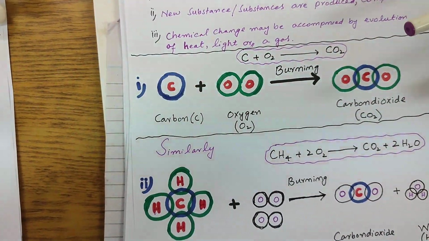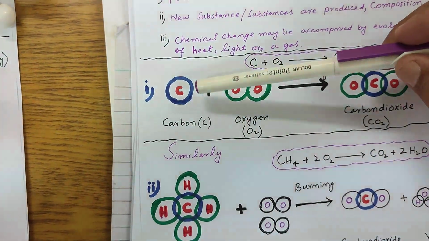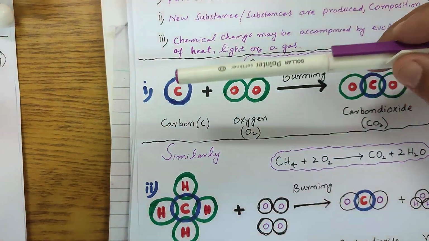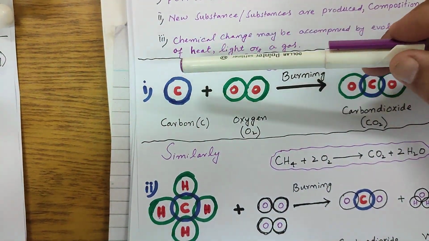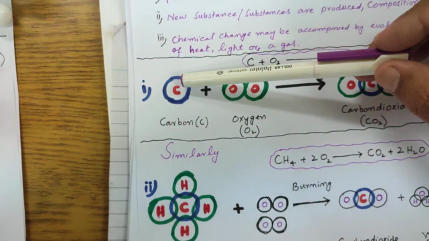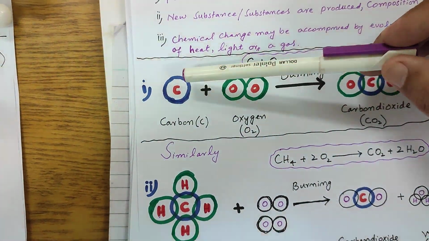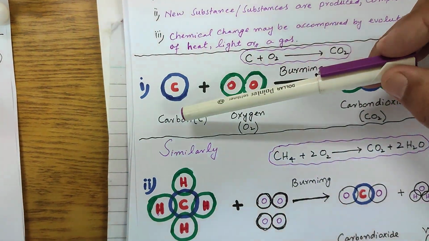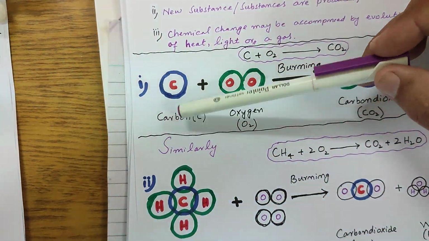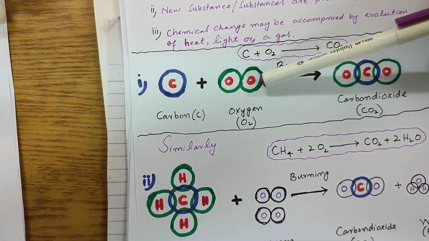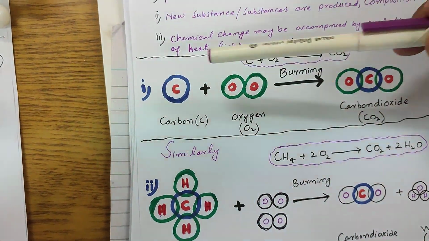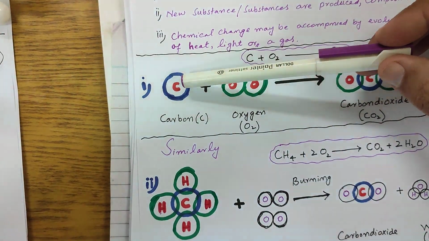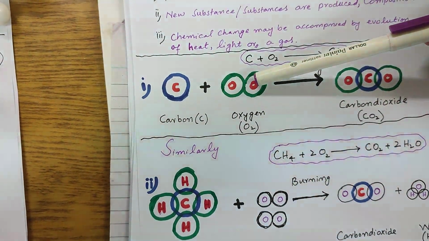So the combining atoms, for example, carbon in a form of wood, in form of natural gas, in form of petrol, in form of diesel, in form of coal, it can catch fire. Yes, so carbon is combustible. It can catch fire. It can burn. And what the oxygen does, it helps in burning. So one is burning by itself and other is helping in burning.